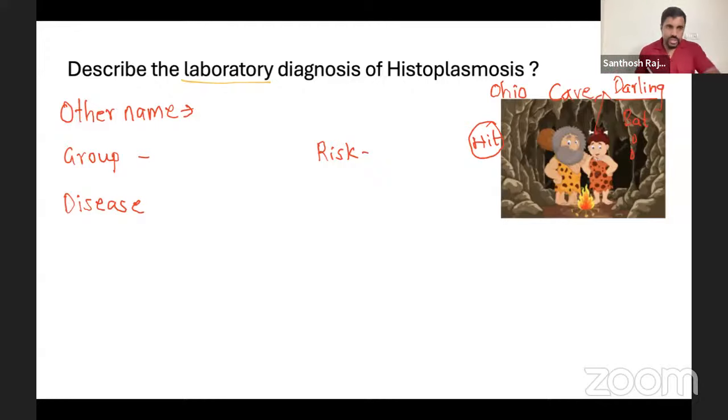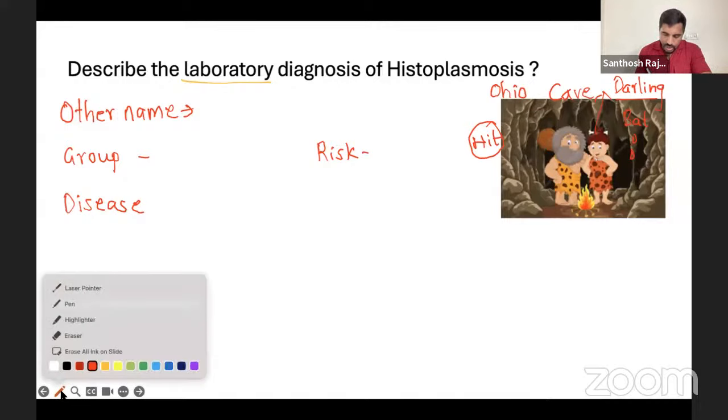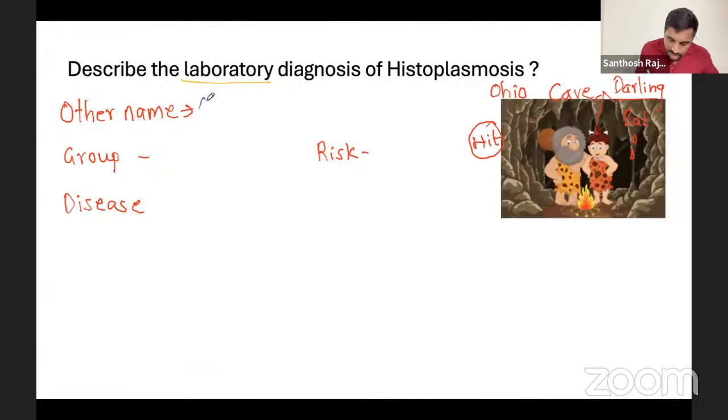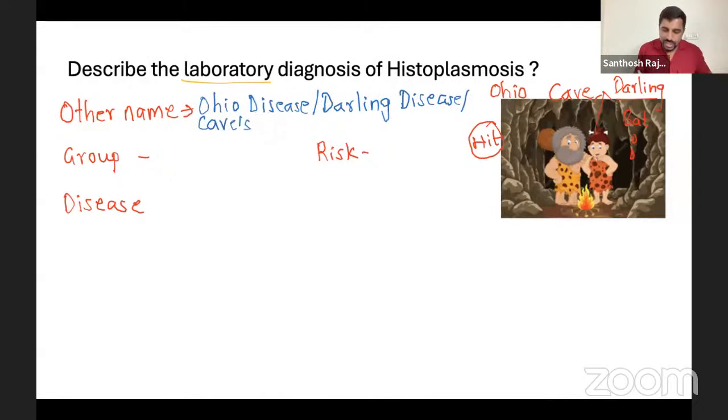Now let's go to the disease. What is the other name? I already gave it by the picture, you must have already understood. The other name of this disease is Ohio fever, Ohio Valley disease, whatever you can say. Ohio disease means it's common in Ohio. The other name is Darling disease, also called Caves disease. Remember it like that, Caves disease. So Ohio disease, sometimes they say Mississippi also, but remember Ohio, Darling, and Caves.